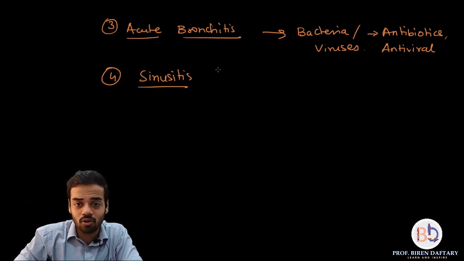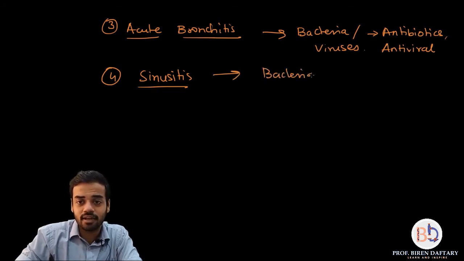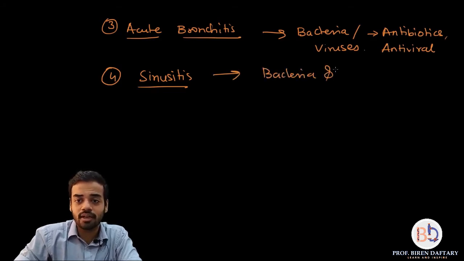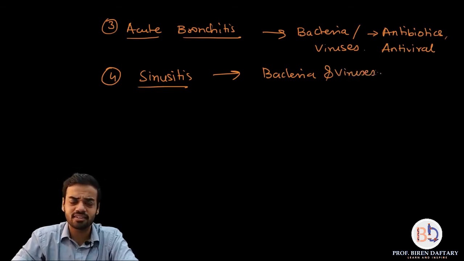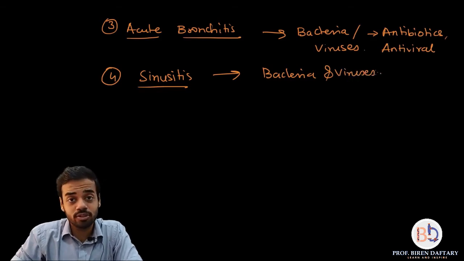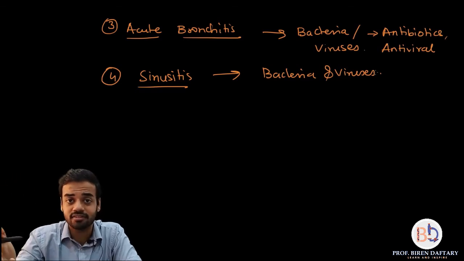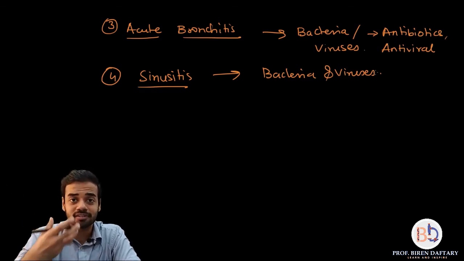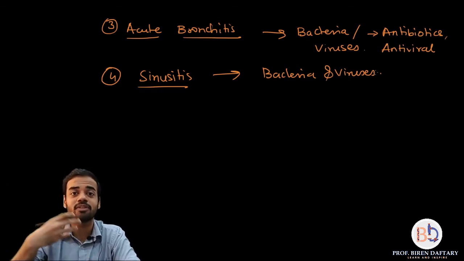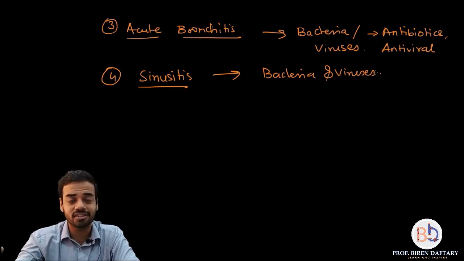Again, the causes of sinusitis are the same, bacteria and viruses. And you know the treatment for them, antibacterial, antiviral, rest. A vaporizer can also be used in case of these infections. Steam vapors help in breathing, they help in clearing of the respiratory tract up to a certain extent, so even vaporizers can be used.